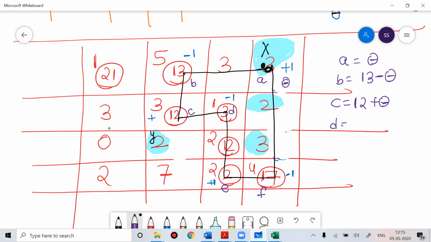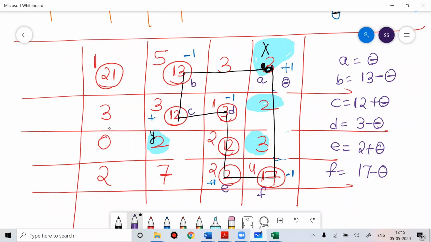And D, what is the allocation value? 3, and the sign is minus, so write 3 minus theta. For E, the sign is plus and the allocation is 2, so write 2 plus theta. And F has sign minus and the value is 17, so write 17 minus theta.